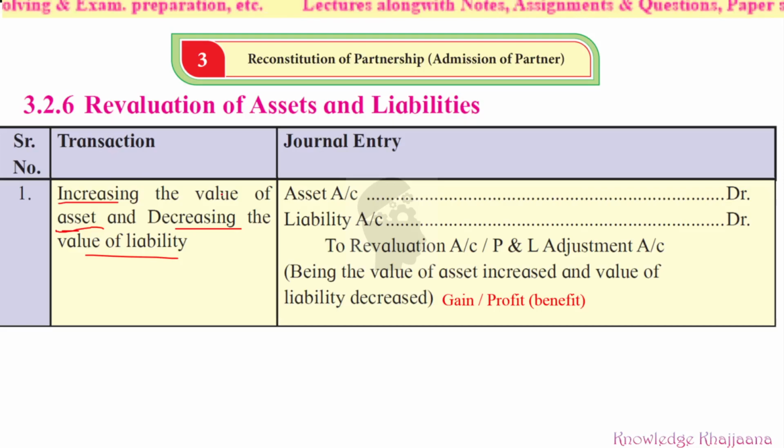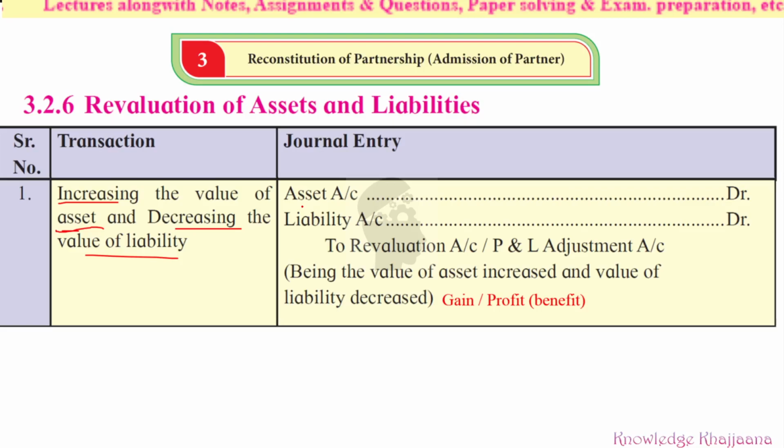That increase in the value of asset is called appreciation of that asset. So what is happening? The value is increasing. So if there is an increase in the value of the asset, then what will happen? Asset account will get debited, only with the increased value. Whatever is the difference between book value and market value, in this case we are assuming that market value has increased. So whatever is the increase, only that portion will be debited to that specific asset account and credited to the revaluation account or profit and loss adjustment account.